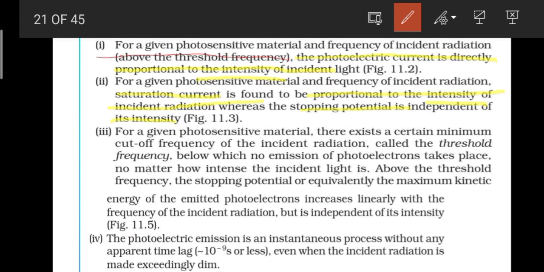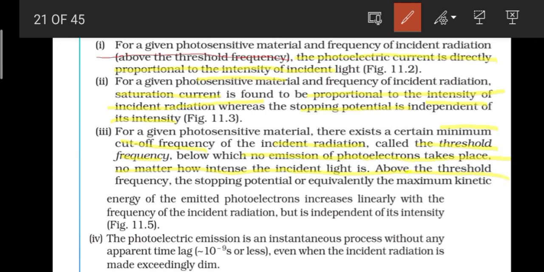I said this before also. The next point is, for a given photosensitive material, there exists a certain minimum cutoff frequency of the incident radiation, called the threshold frequency, below which no emission of photoelectrons takes place. So, we need a minimum frequency, and if we do not give that minimum, then no photoelectrons will be emitted, no matter how intense the incident light is. So, it does not depend on the intensity of the light.